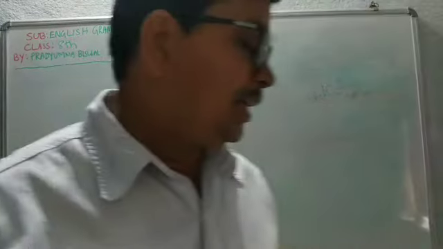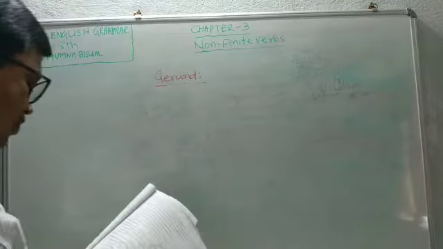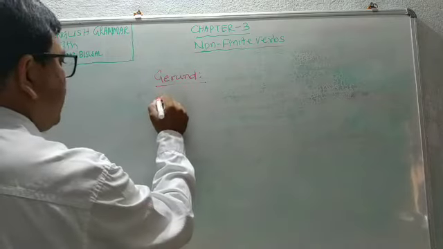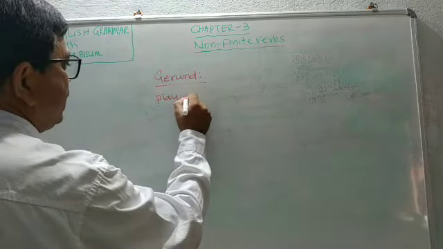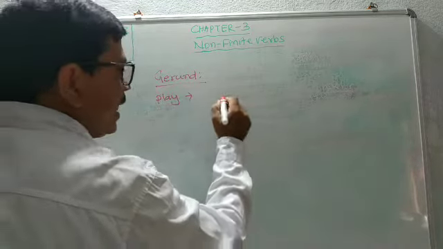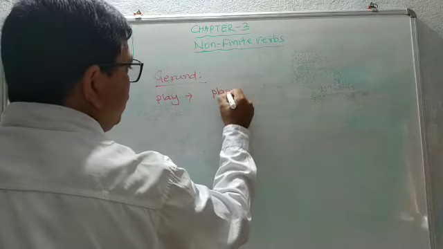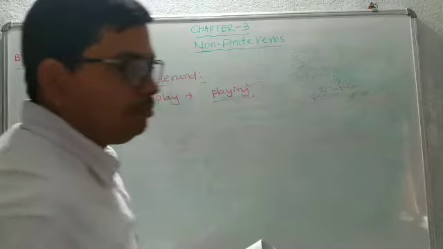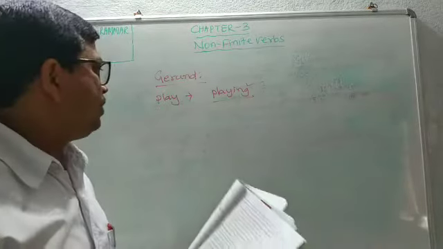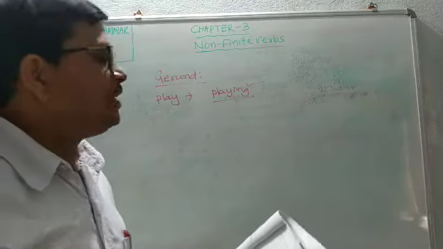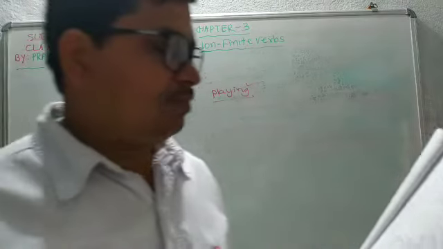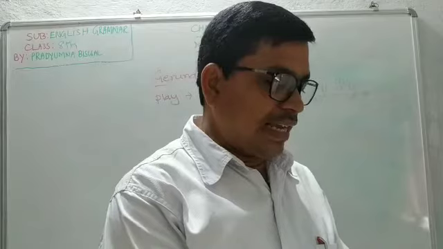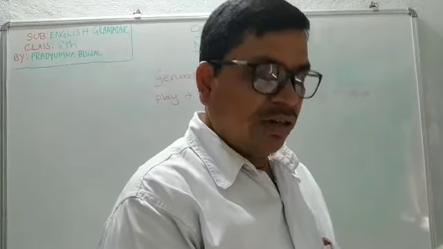For example, play is a verb and its noun can be formed by adding ing, like playing. So playing is a gerund because this noun has been formed by adding ing to a verb, that is play. In playing tennis, the word playing here is a gerund, not a verb.